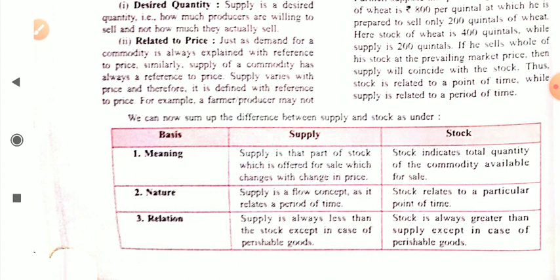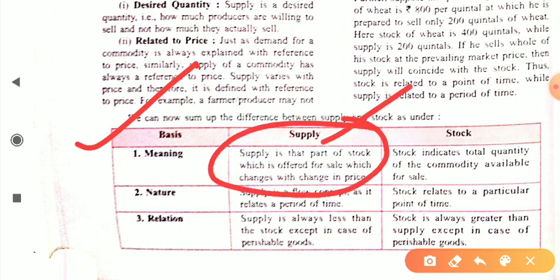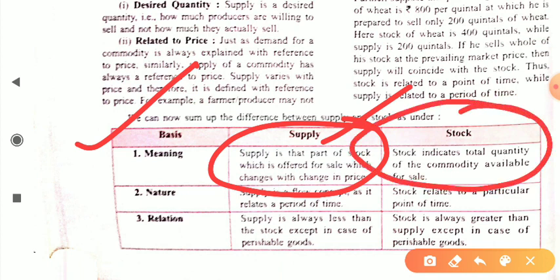So we can see the difference with the help of a table. First, meaning: supply is that part of stock which is offered for sale, which changes with change in price. Your price changes, your supply changes. Now stock indicates the total quantity of the commodity available for sale.